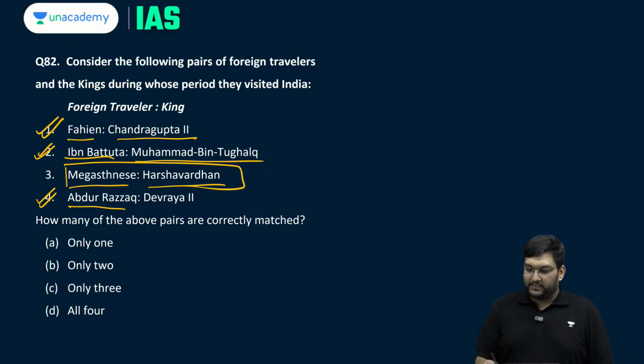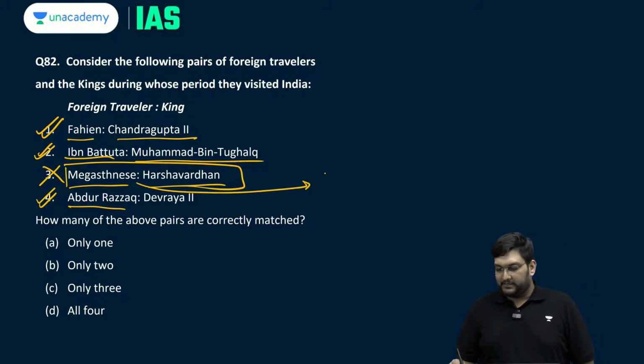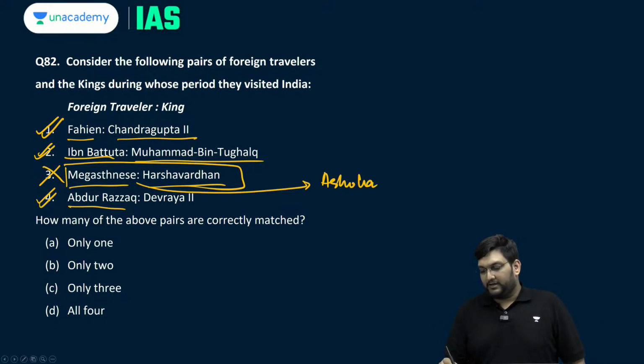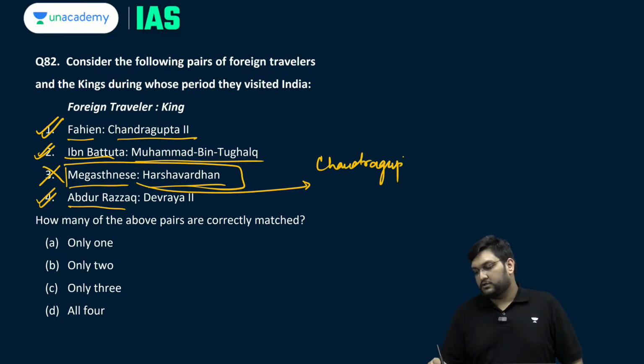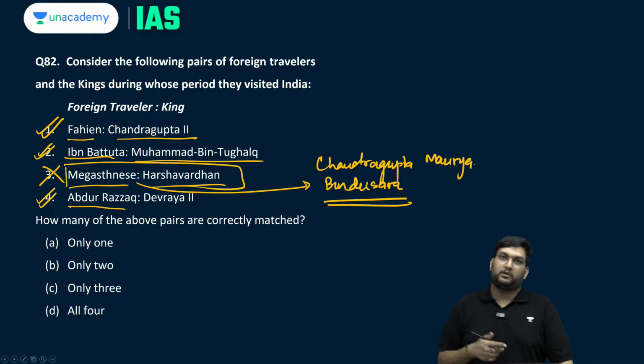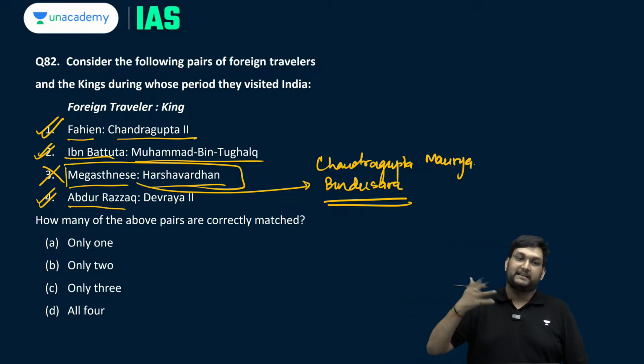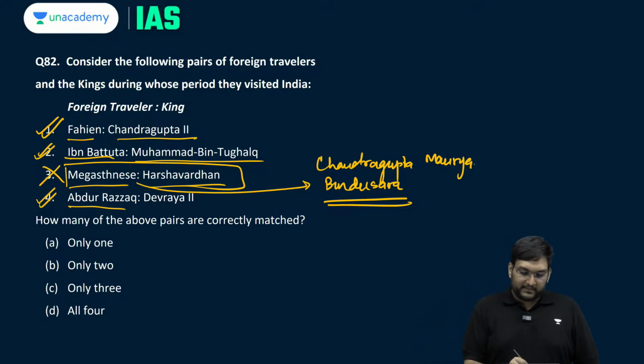Megasthenes has nothing to do with Harshvardhan. Megasthenes came under Ashoka, or rather not even Ashoka, he is associated with his father. So, he is known to have come during Chandragupta Maurya and some period of Bindusara, but Ashoka refers to him quite a lot, and Ashokan sources which are written in Greek refer to him quite a lot. This is incorrect, so only 3 are correctly matched.